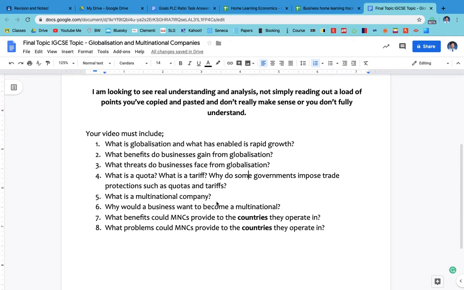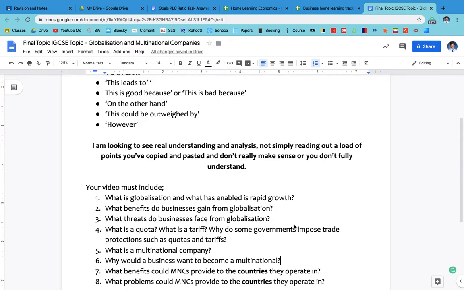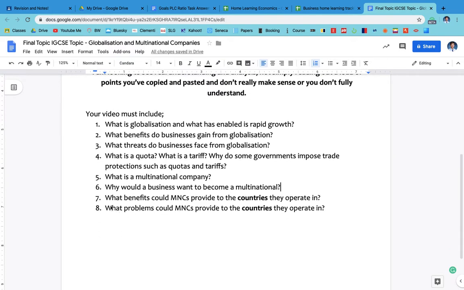Then the second half: what is a multinational company? Give a simple definition, find some examples, and define it clearly. Why would a business want to become a multinational company? What benefits would the business receive? And then the final AO3, AO4 section, the final evaluative and analytical task: what benefits could multinational companies provide to the countries? Not the business, but the country and the people within the country that they operate in.